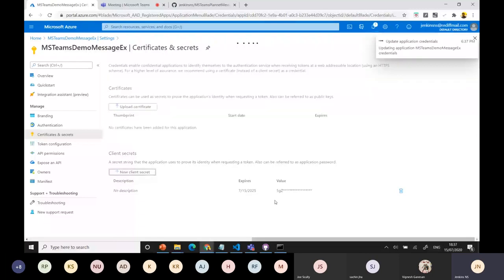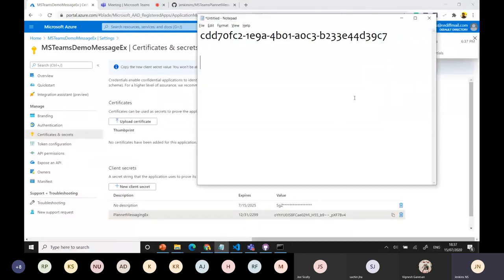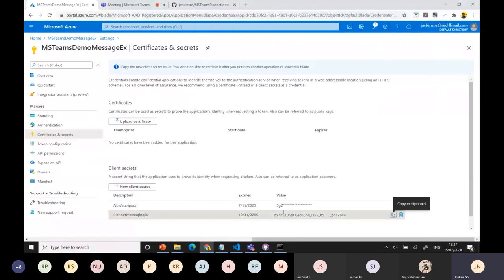It's just simply created. Just copy this one. You see the copy to clipboard, and paste it. Note it for your application. Otherwise, it will go like this, stars, and you can forget it. Let's always do it like that. We get the client ID and the app ID ready now. Now what we want to do is just publish this one. Okay, I'll go to the overview.